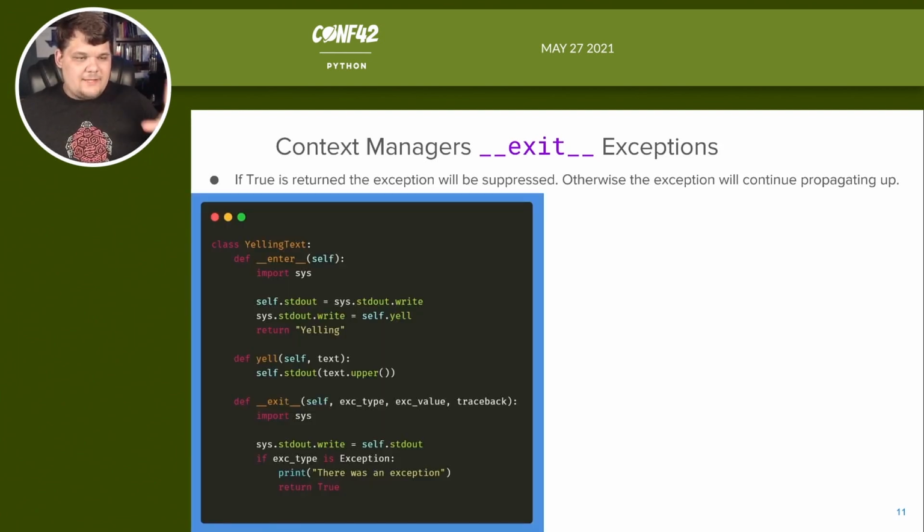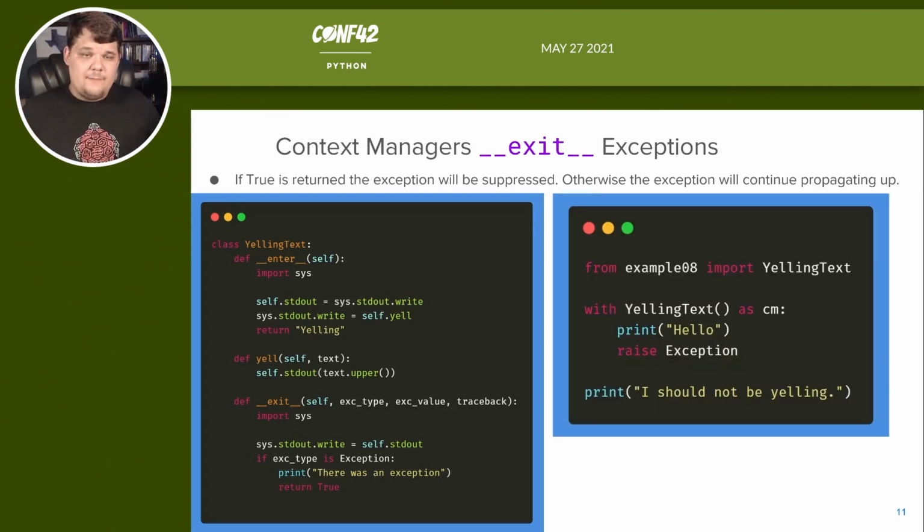If we take our exact same one and we say, if exec type is exception, we print that there was an exception and we return true. So this is us handling the exception. And by us returning true, it says, hey, there was one, it did come through, but we handled it.